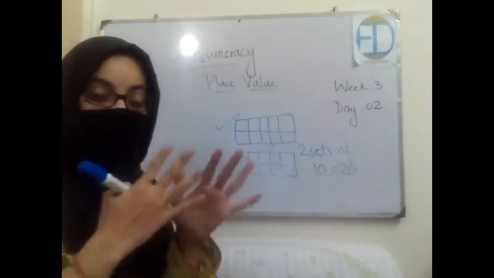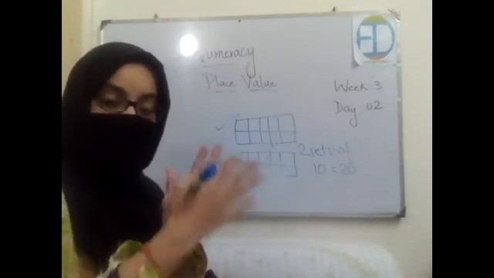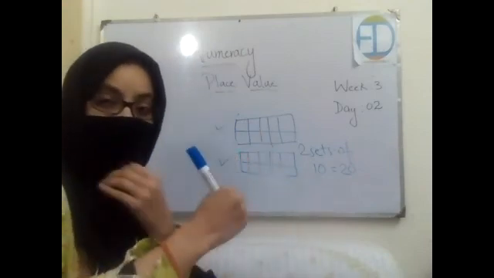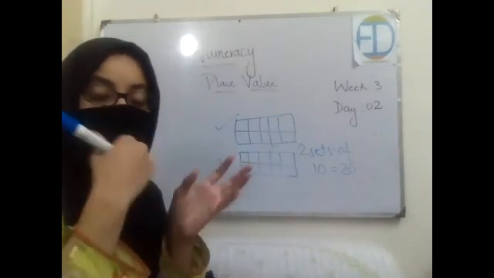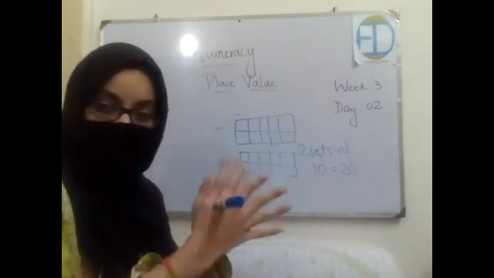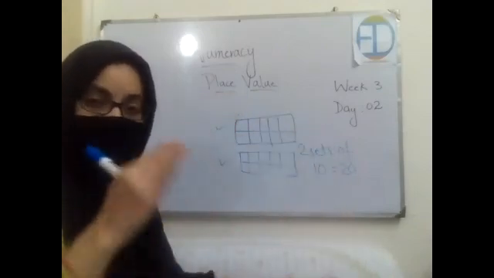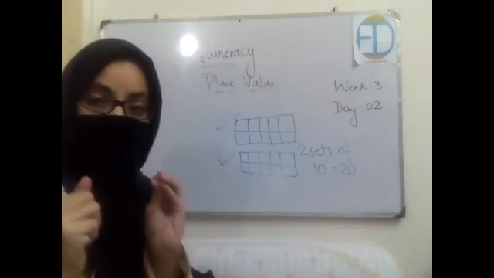Okay, so the concept of place value tells us how many numbers can be added on the right side or how many numbers on the left side. If you are writing the numbers, only 9 numbers can be placed in the ones column. After that, you will start placing them in the tens column, and till 99 you can fill them in the tens column. After that, you will start putting them in the hundreds column, right? But at your level, the topic is only till the tens column, so you're supposed to remember only this.